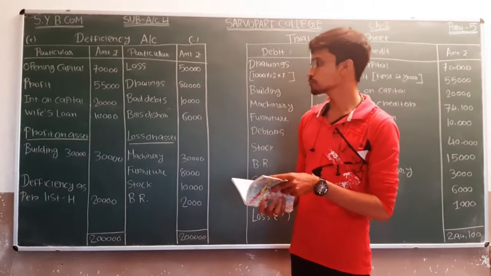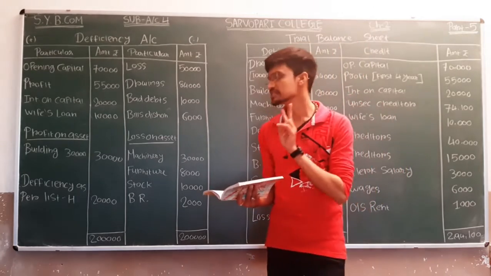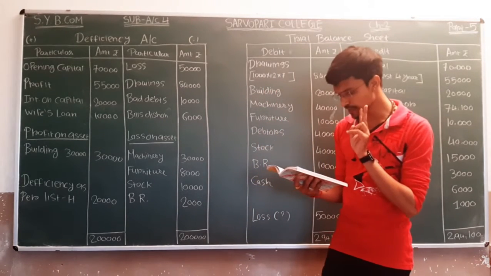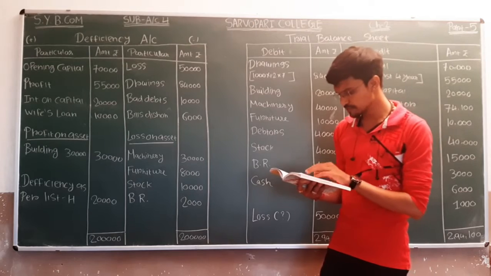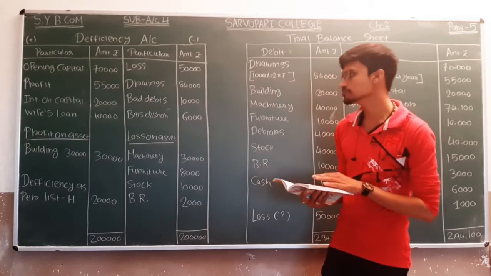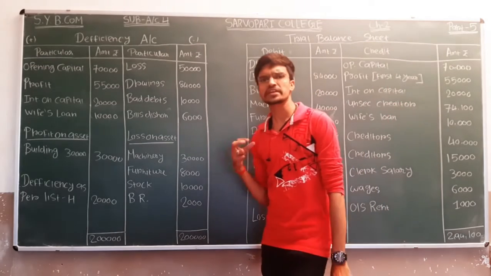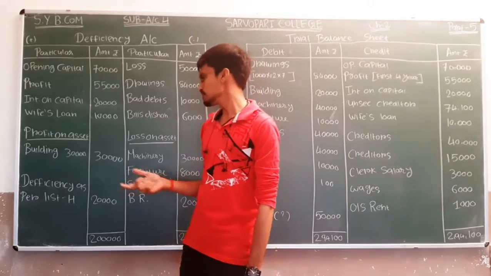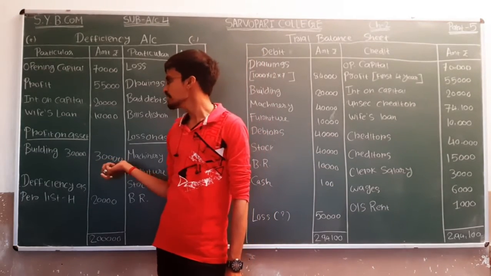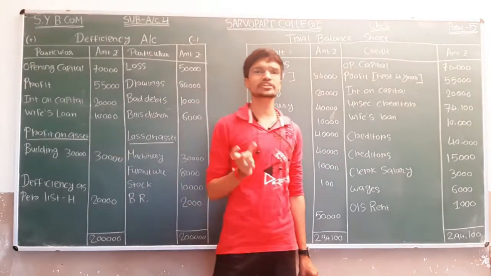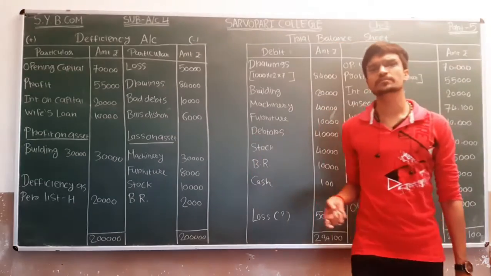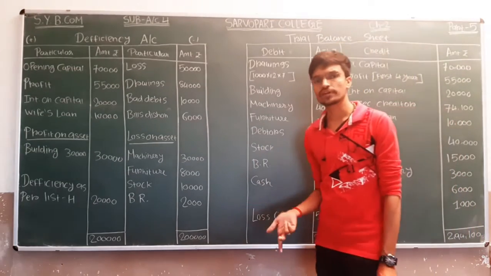So we have to show the book value and estimated value. So building's estimated value is 50,000 and its book value is 20,000. So a very huge difference, it is 30,000, and now it is a profit on building because the estimated value is more than the book value.